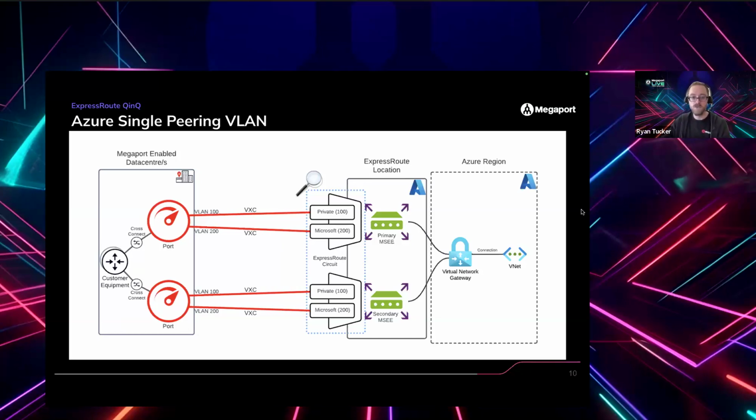So if your device doesn't support QinQ, or if you don't want to do the more complex configuration, you can just tick a box when you create the VXC in the Megaport portal, and you can have Megaport handle the QinQ for you. And that's really popular. This is probably the most common way that we see this deployed now, because you get the best of both worlds. You don't have to do the complex configuration. You don't need potentially more expensive equipment or replaced equipment, and you still get the flexibility to add other VXCs to these ports.